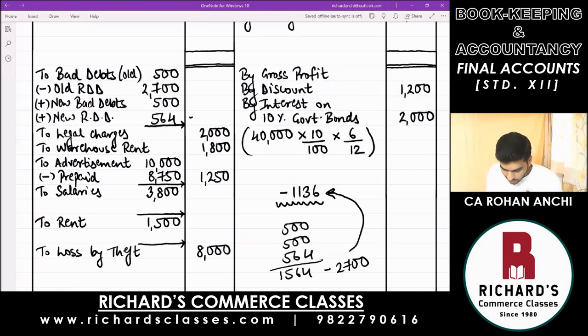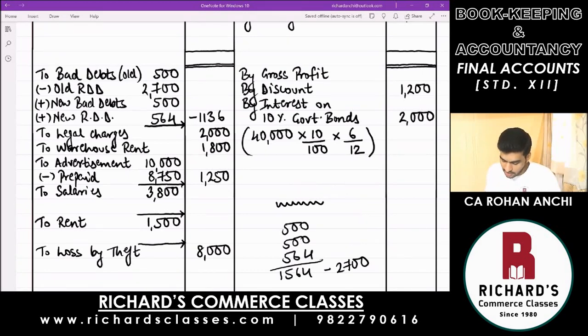I cannot write here minus 1136, not allowed. But in accounts, there is a way how we can still record a minus sign. If you cannot record minus sign on the debit side, which side do you go to? Credit side. On the opposite side, you will have to record. Yes, if you cannot record minus on one side, go to the opposite side and write it as it is.